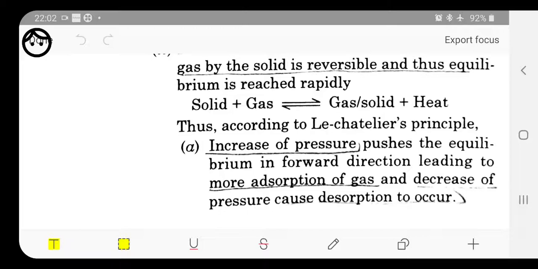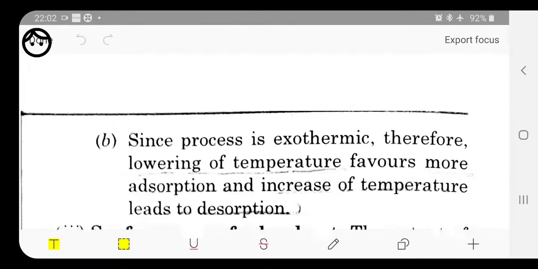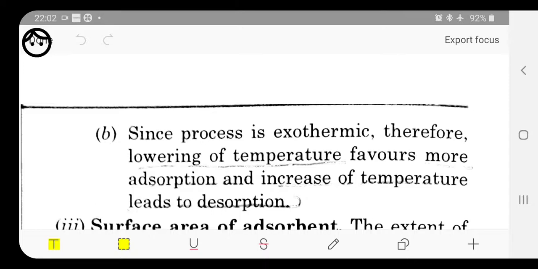If we are talking about temperature, since the reaction is exothermic, lowering of temperature favors more adsorption as compared to increasing the temperature. It means we have to decrease the temperature and increase the pressure for the adsorption process, because gases can be liquefied when the pressure is increased and the temperature is decreased.